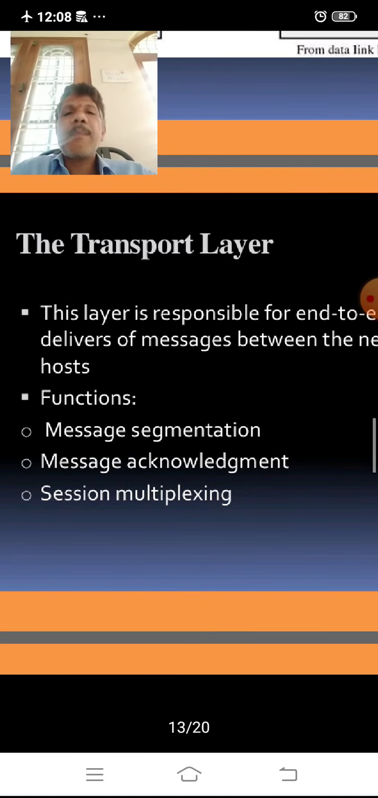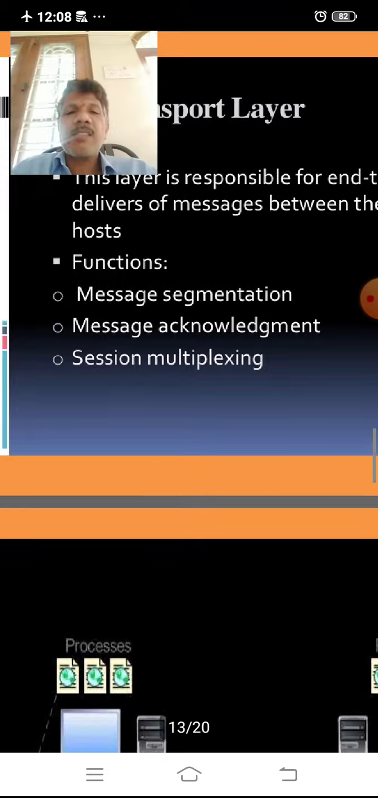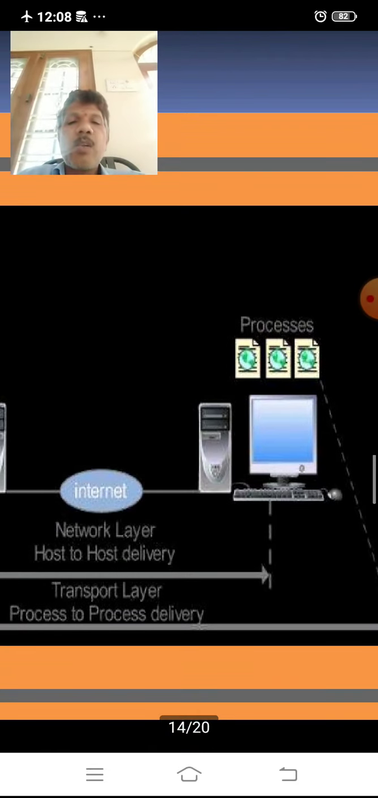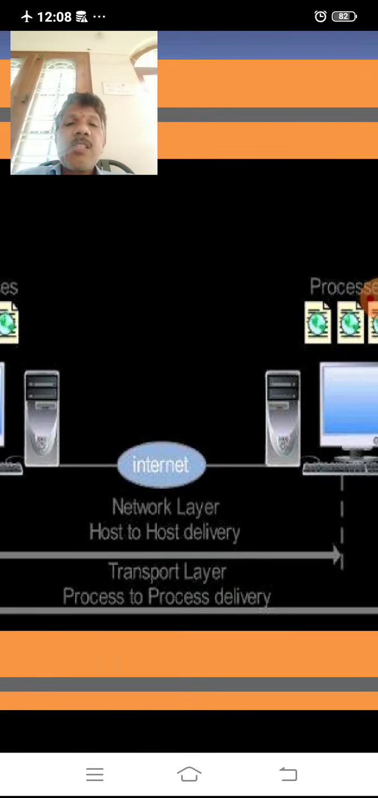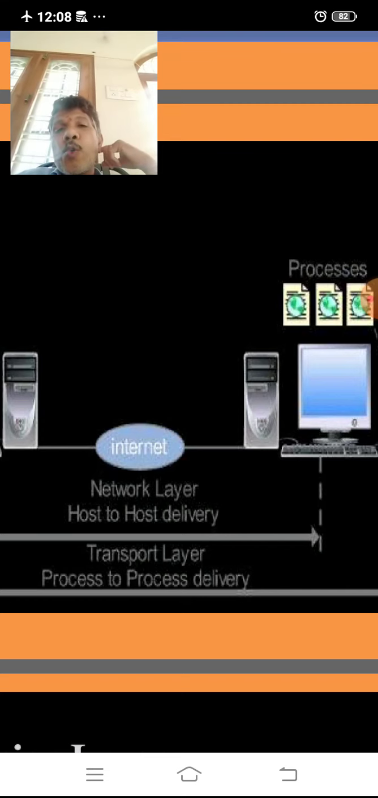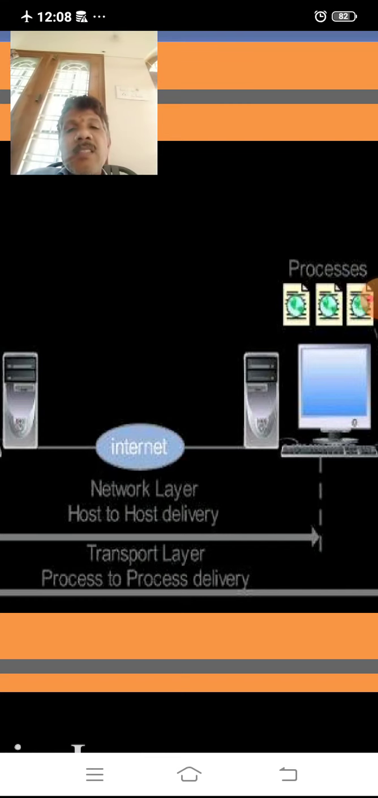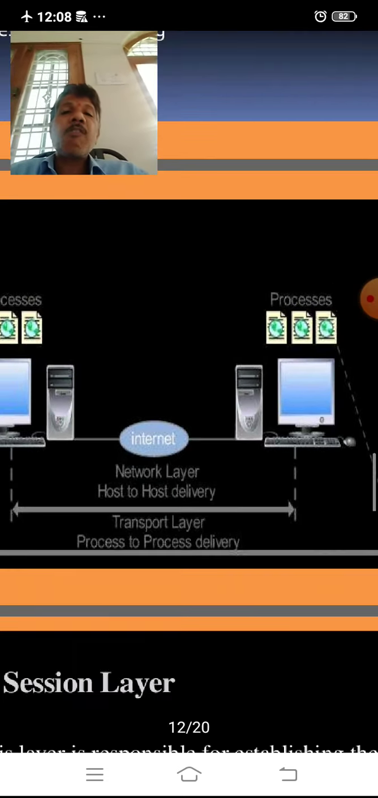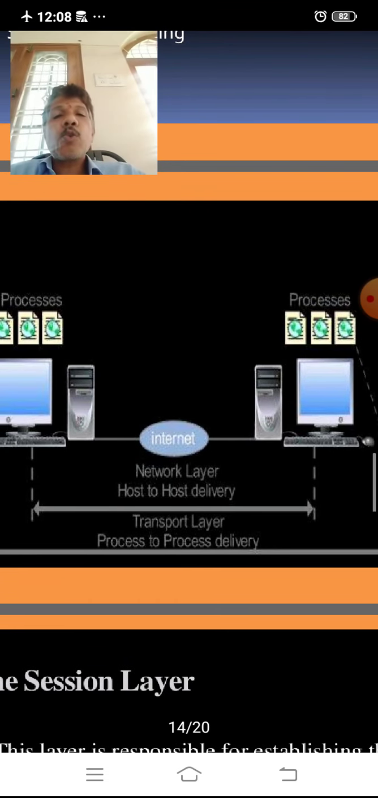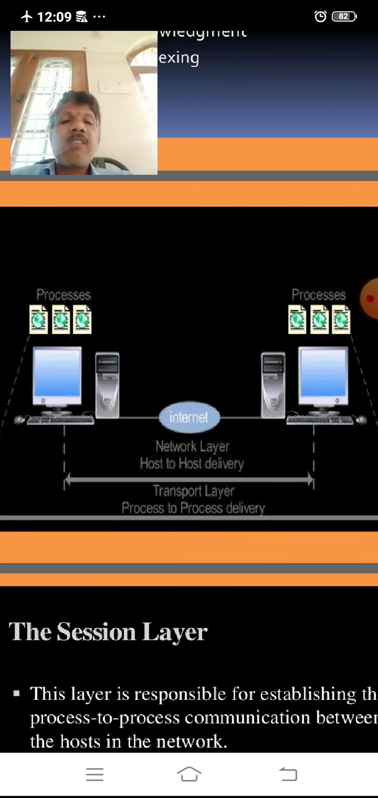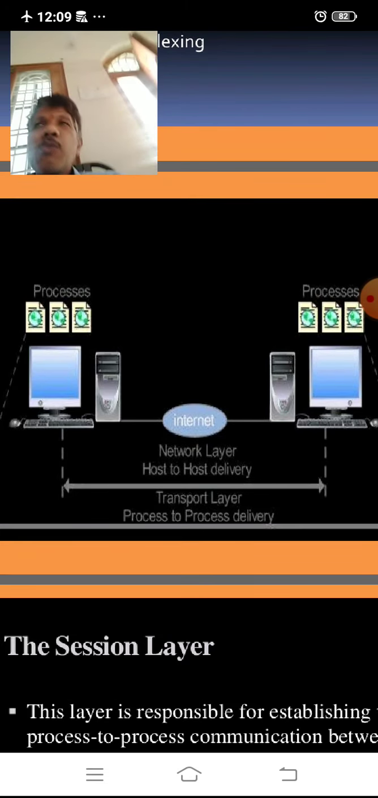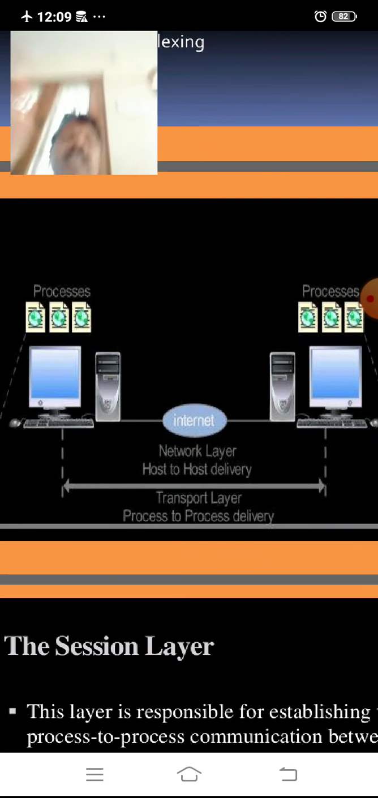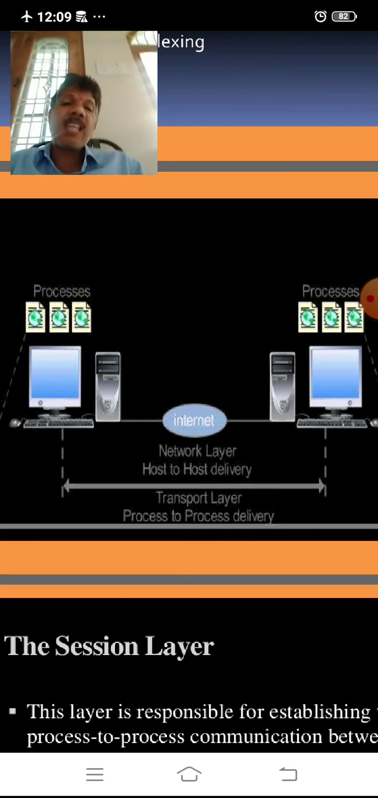These are the important key functions of the transport layer. Here the example is there. Here one host is there, here the other host is there. The network layer does host to host delivery, whereas the transport layer does process to process delivery. Between different hosts there are a number of processes. So host to host delivery is the responsibility of the network layer, whereas a particular process from one host must be delivered to the concerned process on the other host, a responsibility of the transport layer.